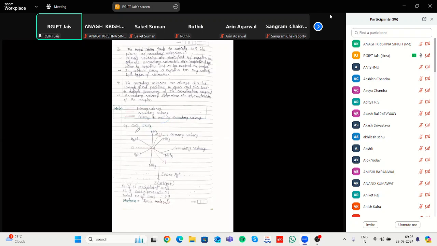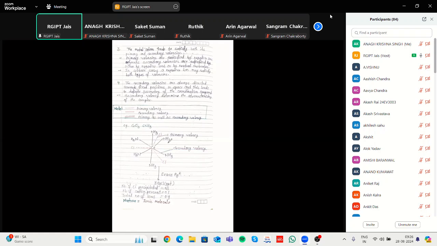That's why it is hexa, or we can say octahedral. Octahedral means it has that shape. 4 ammonia here, 2 ammonia here, and 3 chloride attached here, here and here. These are the primary valency corresponding to chlorine, which can easily dissociate. Easily dissociate means if you add some solution, it can dissociate to give different metal salt.